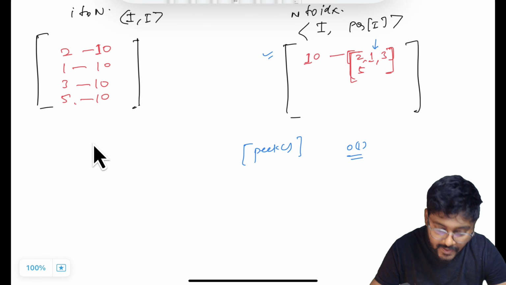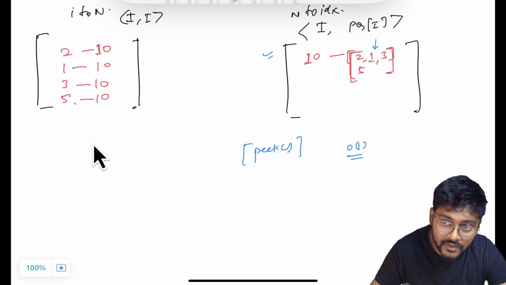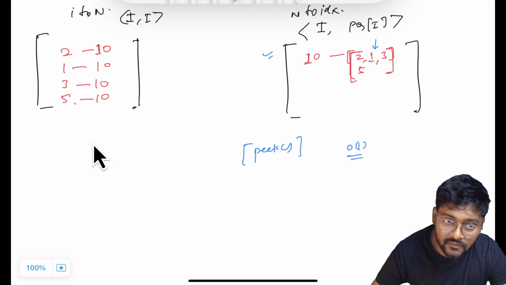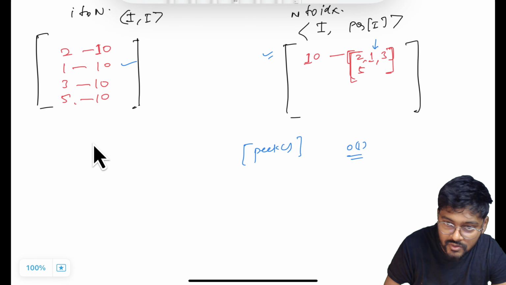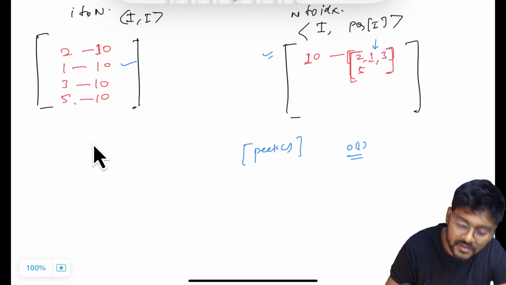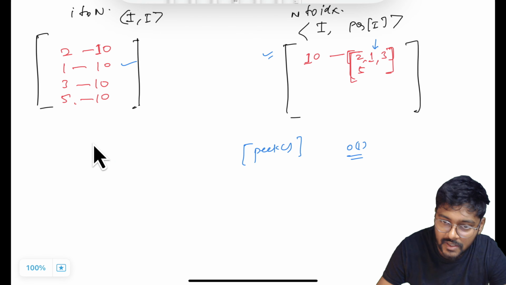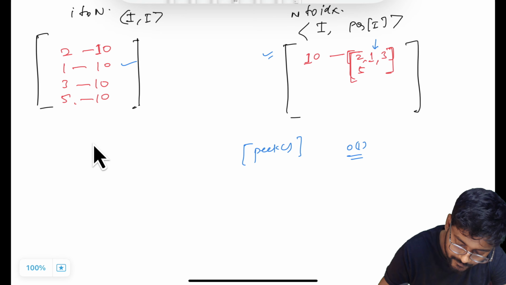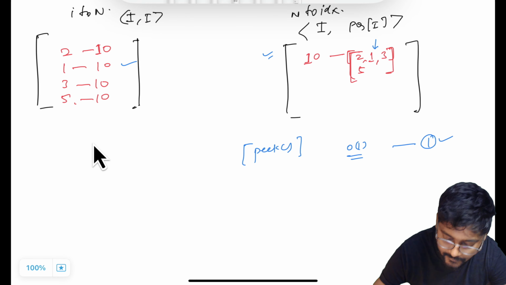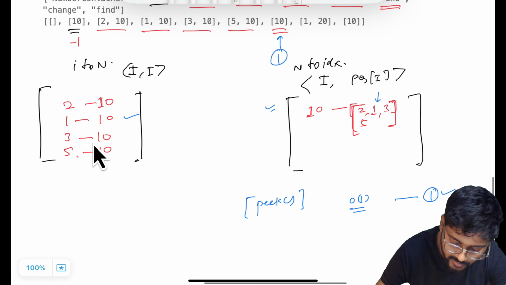Now we check at 1 whether the value present is equal to 10 or not. Yes, the value 10 is present, so it's a valid value, and this is the minimum because we are picking it from the priority queue. So just return 1. The value of this is going to be 1.